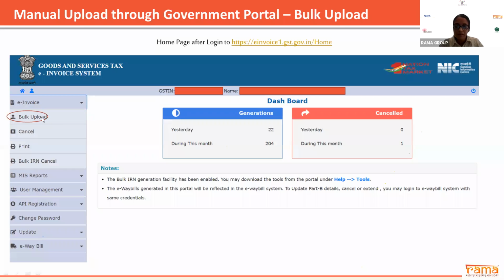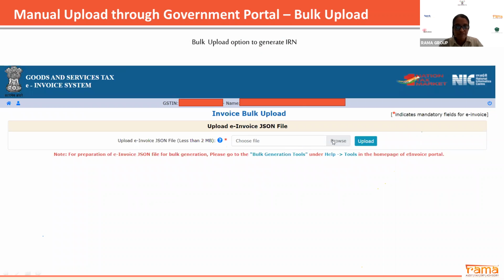When you click on Bulk Upload, here you can select the JSON file and upload it on the portal. Once you upload, it will process the data and show whether all your processed data are perfect, and if there is any error, you can download that error in an Excel file also. You also get the IRN number, which you can download in Excel format, and then you can transfer it to your ERP if you want to go for the manual upload.